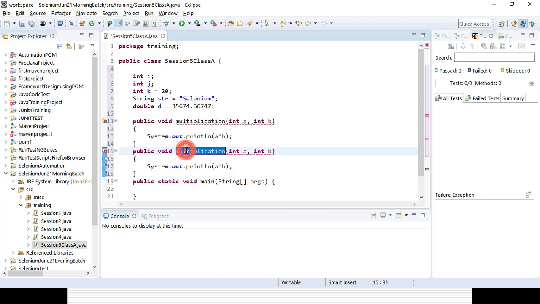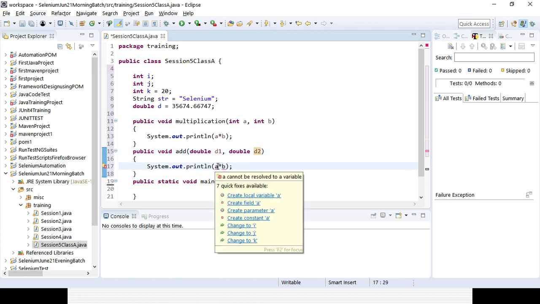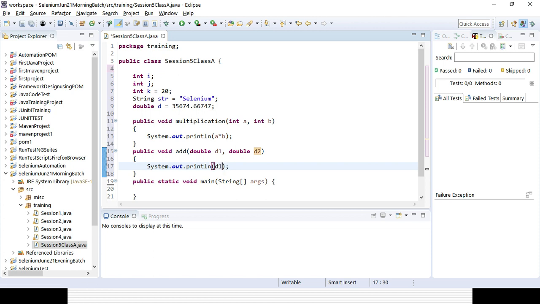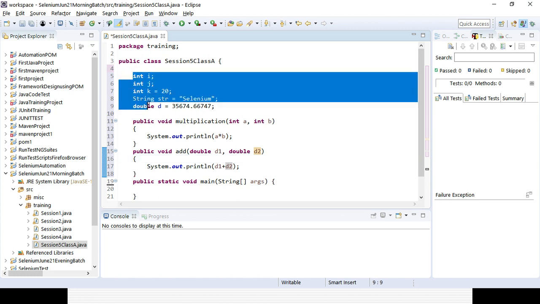So public void add, and I am creating, suppose, double d1 and double d2, and whatever I want to print out will be the summation of both elements, d1 plus d2. So those are the different methods and variables I have declared in the class A.